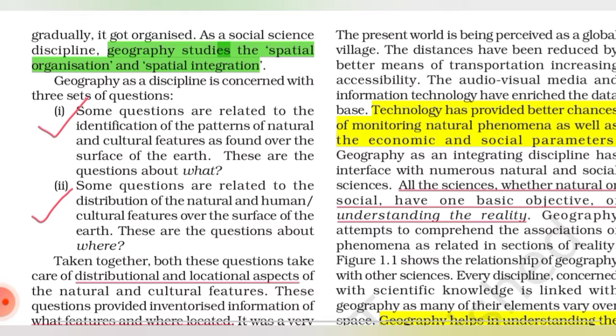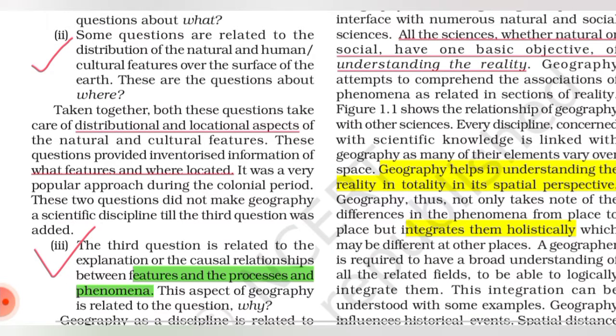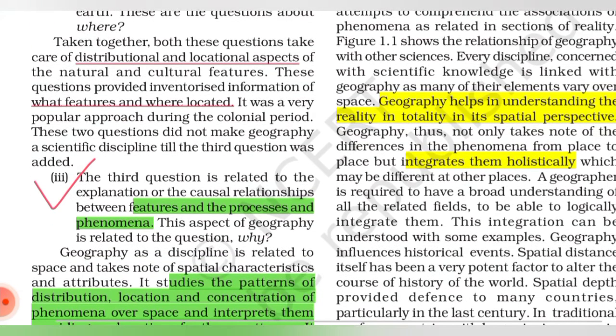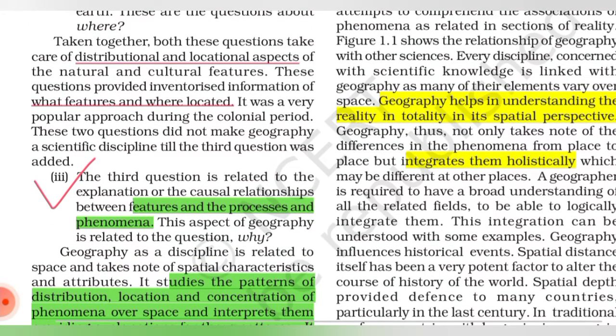Taken together, these two questions show the distributional and locational aspects of natural and cultural features. Locational means where, and distributional means what.